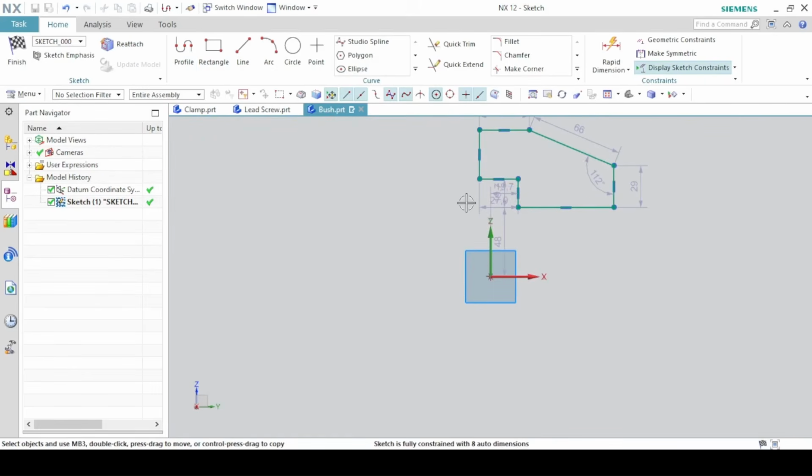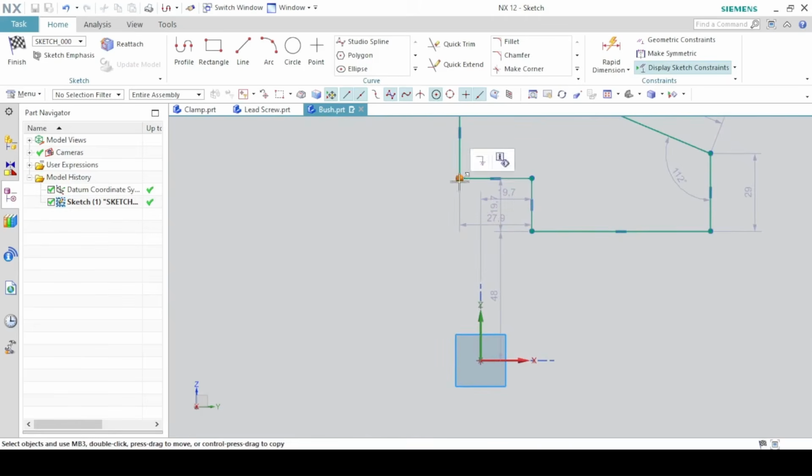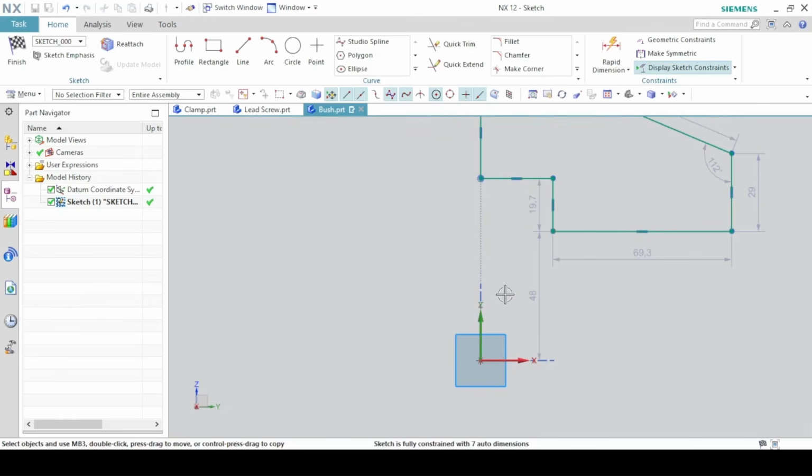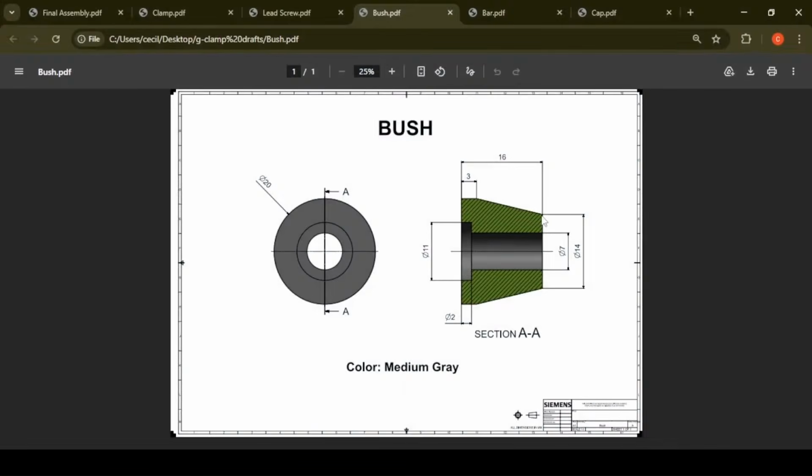Now let's constrain it. So click on this point, and then the vertical axis, point on curve. The distance from this point to this is 14, and this is 7 millimeters.